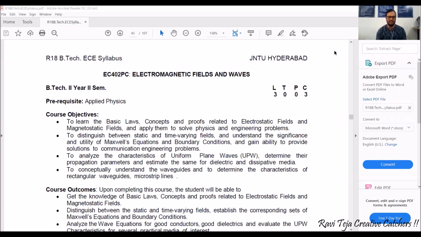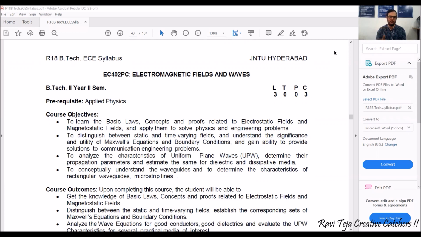This subject, or the syllabus, is especially designed for the R18 batch of BTech students of ECE, and it is a subject allotted for second year, second semester students.